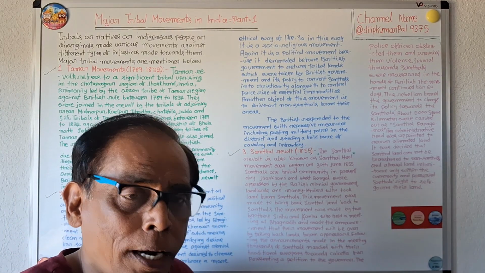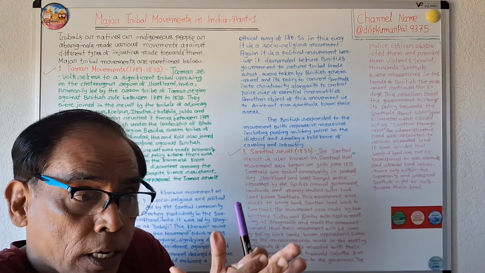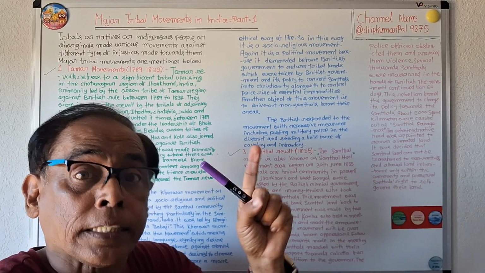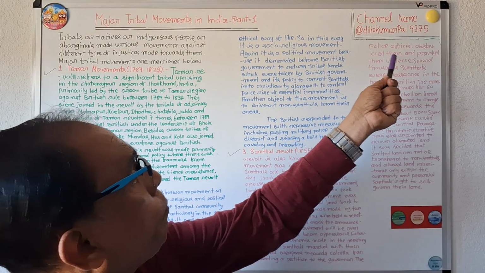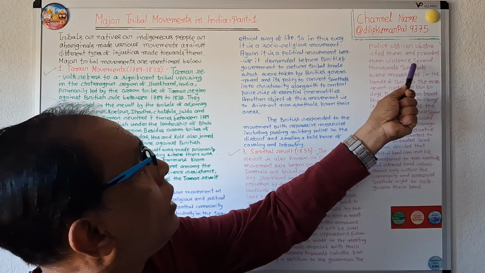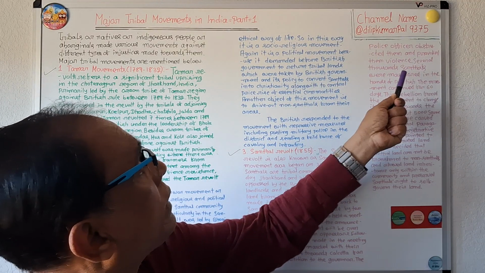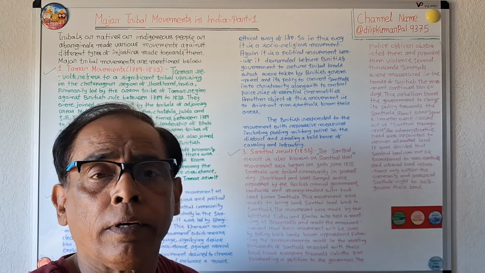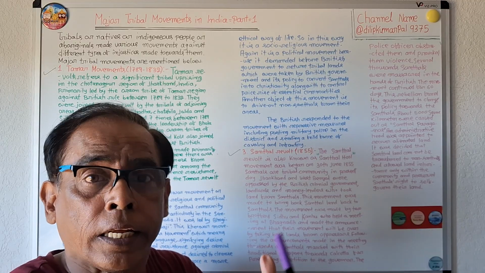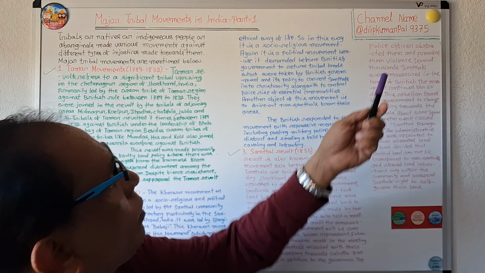But the police obstructed them and provoked violence.